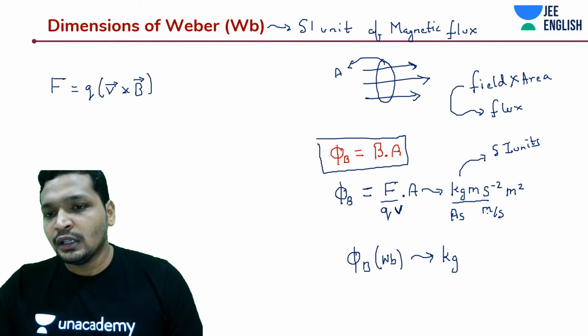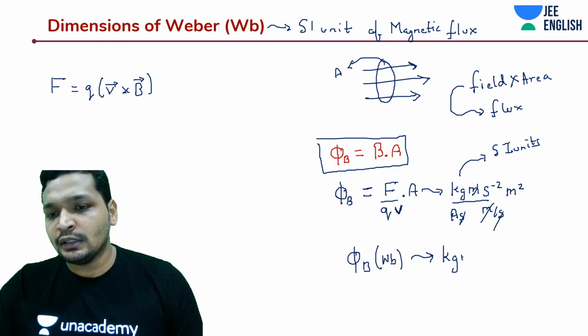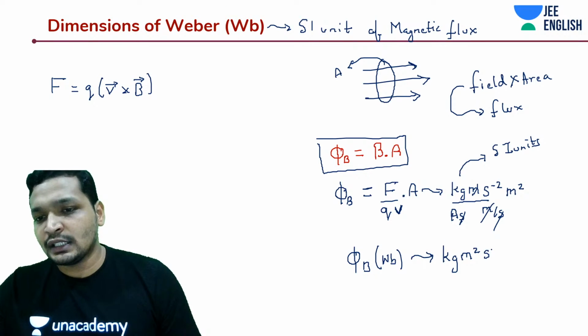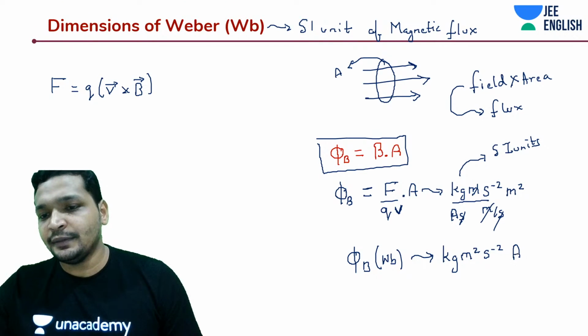kg, once you will have 1 meter cancelled out over here, and you will also have second cancelled out over here, and you have meter square, second square. Actually, it was pretty easy, right?